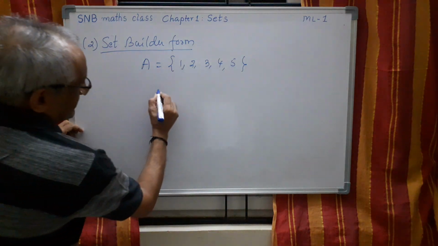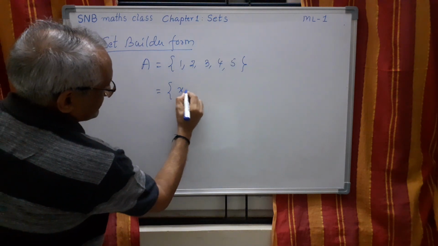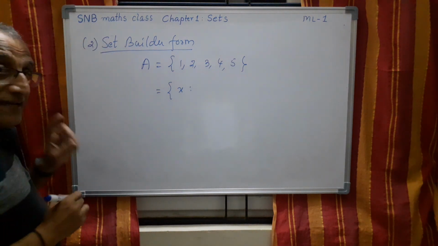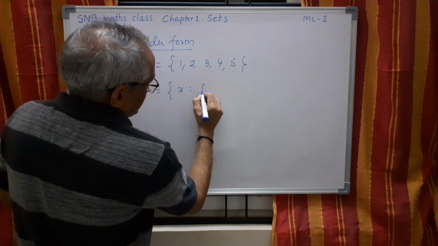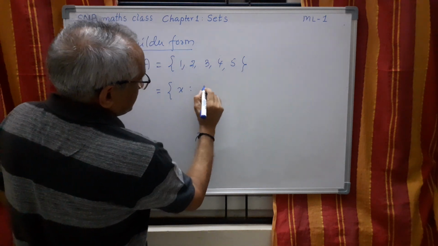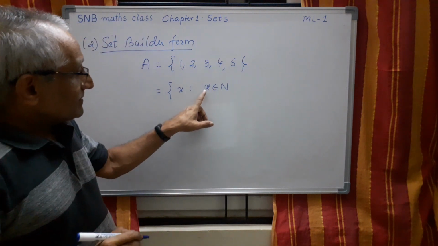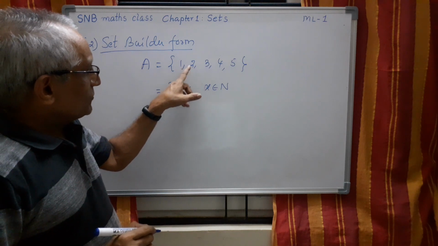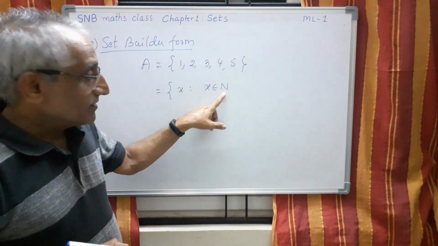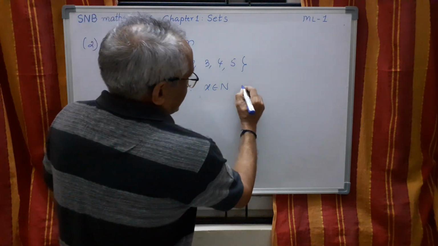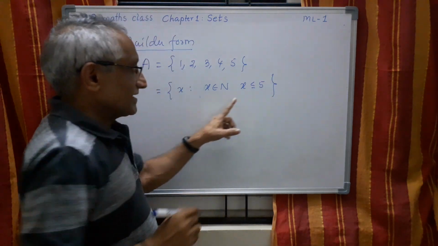This can be written as X such that X belongs to N, because X means 1, 2, 3, anyone. They are the members of this set of natural numbers. And what is the condition? X should be less than or equal to 5.